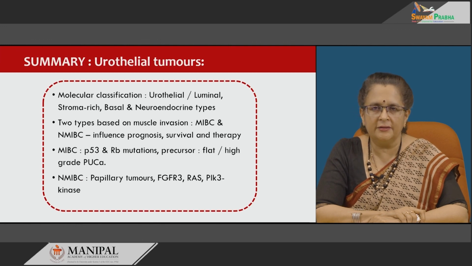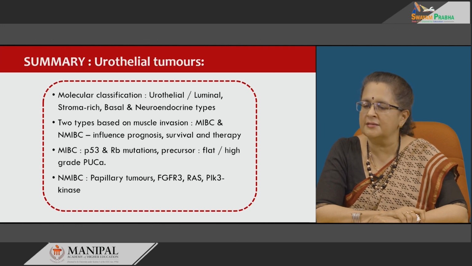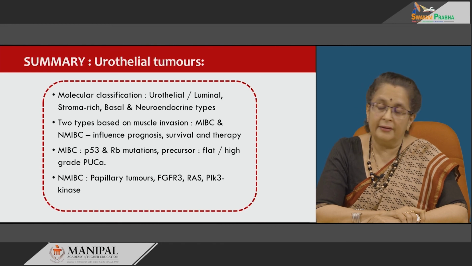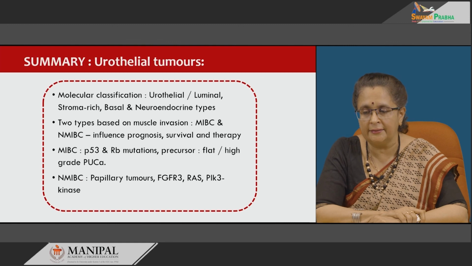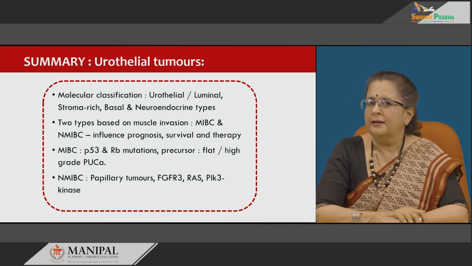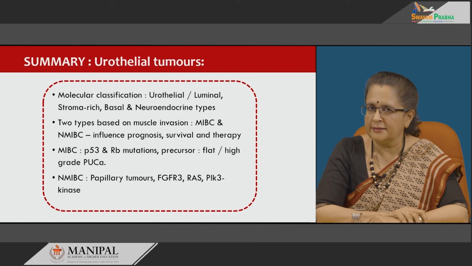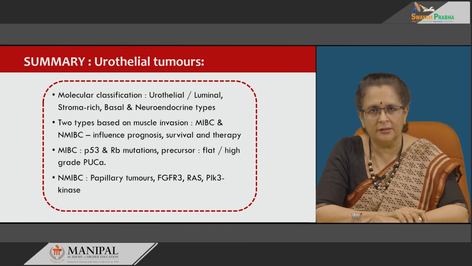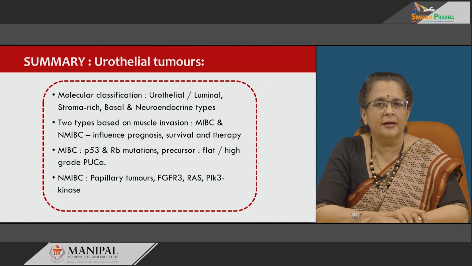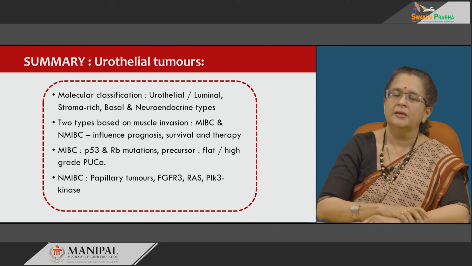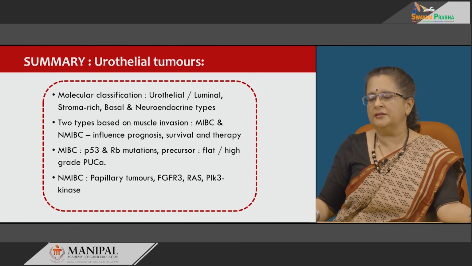The non-muscle invasive bladder carcinomas are papillary tumors related to FGFR3 alterations, then RAS and PI3 kinase mutations. P53 and RB mutations occur late in these tumors, giving rise to invasion, and these are known for recurrences, and progression is very rare in these tumors. So, with that we conclude this session.